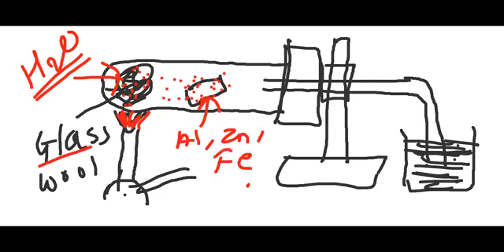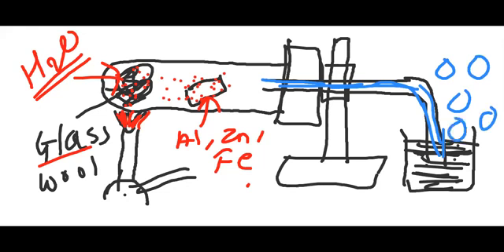Okay, so the steam produced from the glass wool then reacts with the metal present in the horizontal tube, and the reaction starts. So when the steam reacts with a metal like aluminum, zinc and iron, there is again the production of hydrogen gas. Now you can observe the hydrogen gas coming out of the delivery tube, and you can easily observe the formation of bubbles of hydrogen in the soap solution.